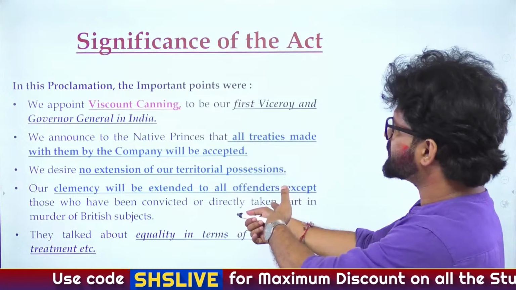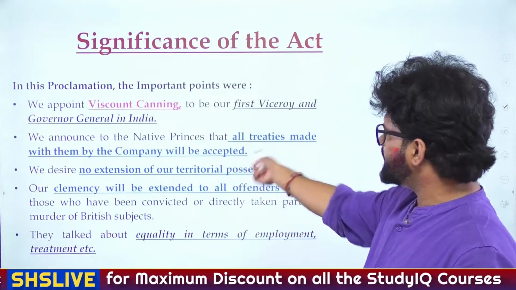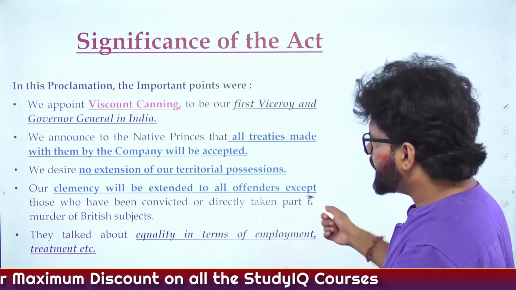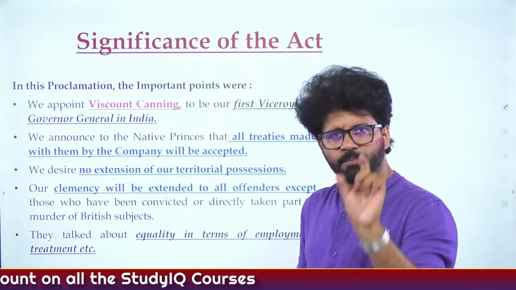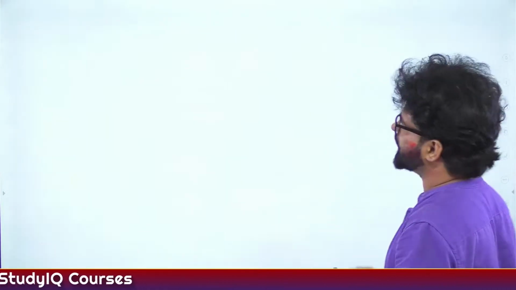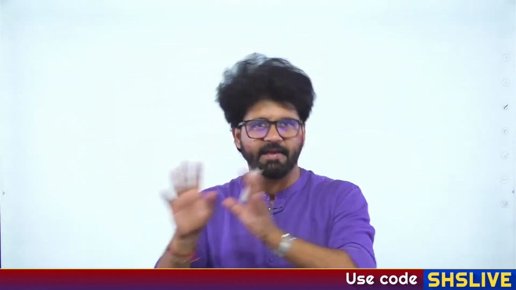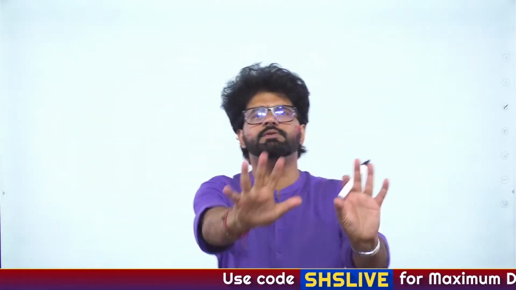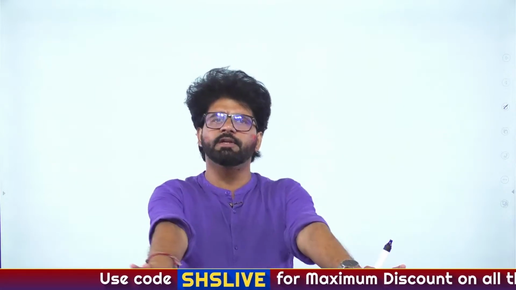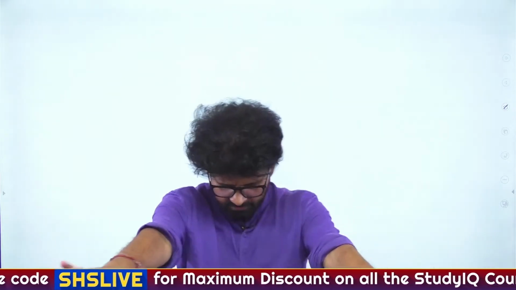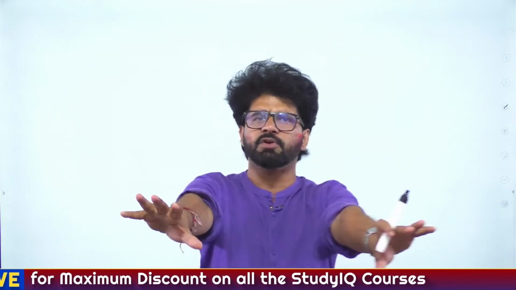Again, this is a revision which is happening here: all treaties made with, you read this thing, I'm not reading. The basic point here is no further annexation. The point is, accept our subordination. And people are wary here. Queen Victoria was also very wary in this scenario. So these are the major points related to the Queen Victoria Proclamation of 1858, the Act for the Good Government of India, 1858.